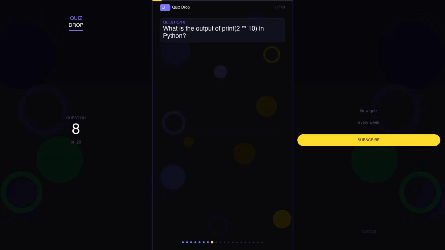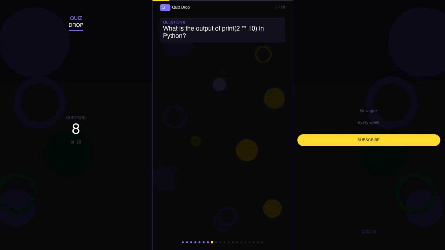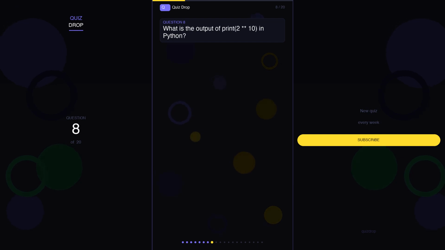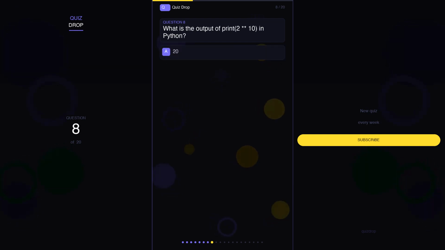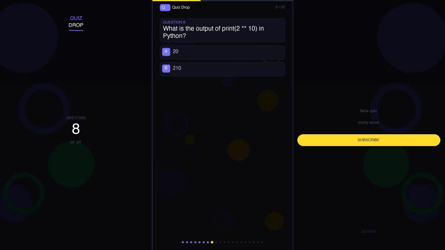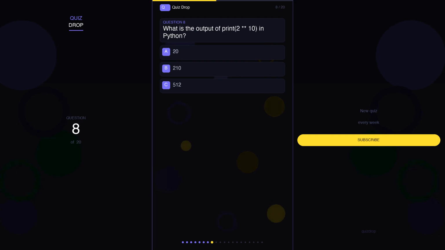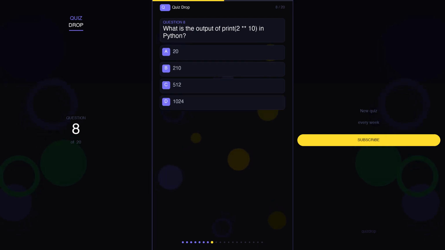Question 8. What is the output of print(2**10) in Python? Your options are A. 20, B. 210, C. 512, D. 1024.